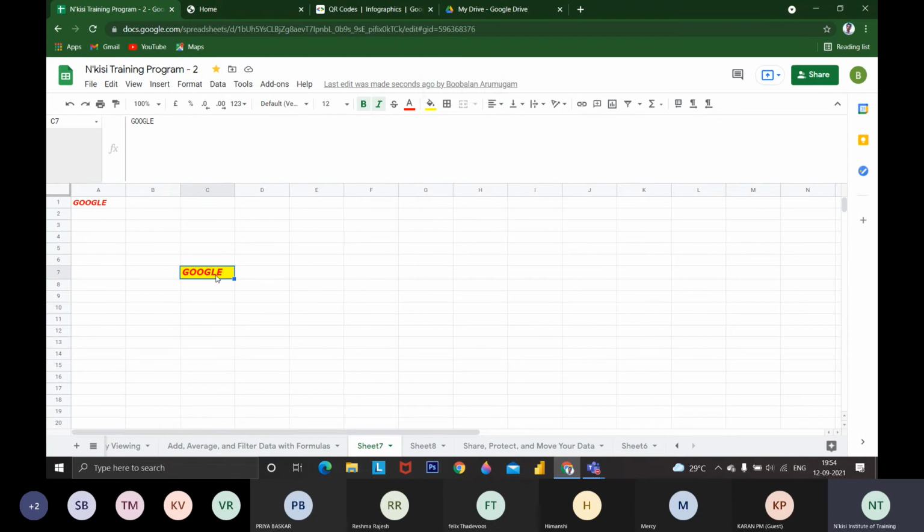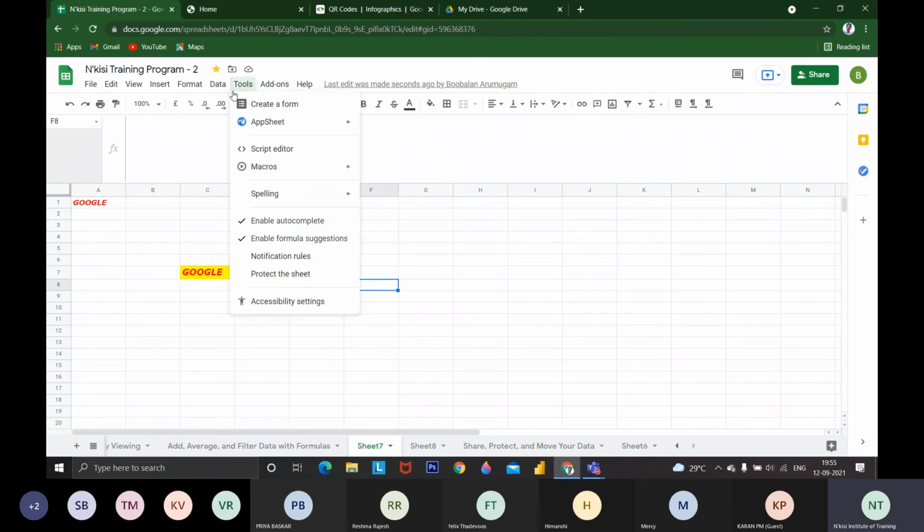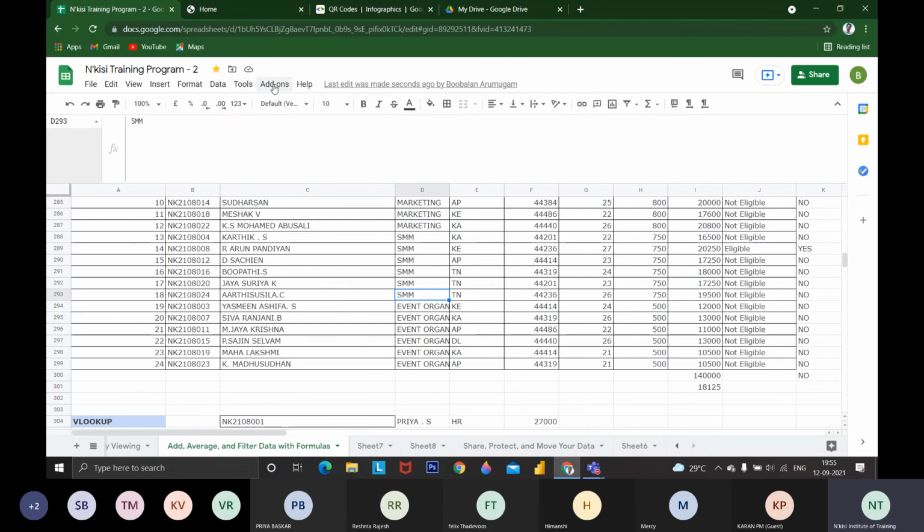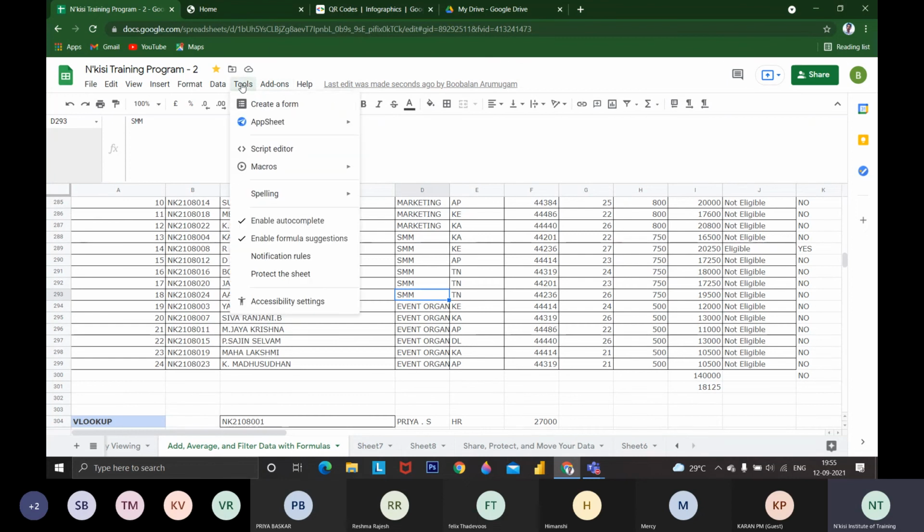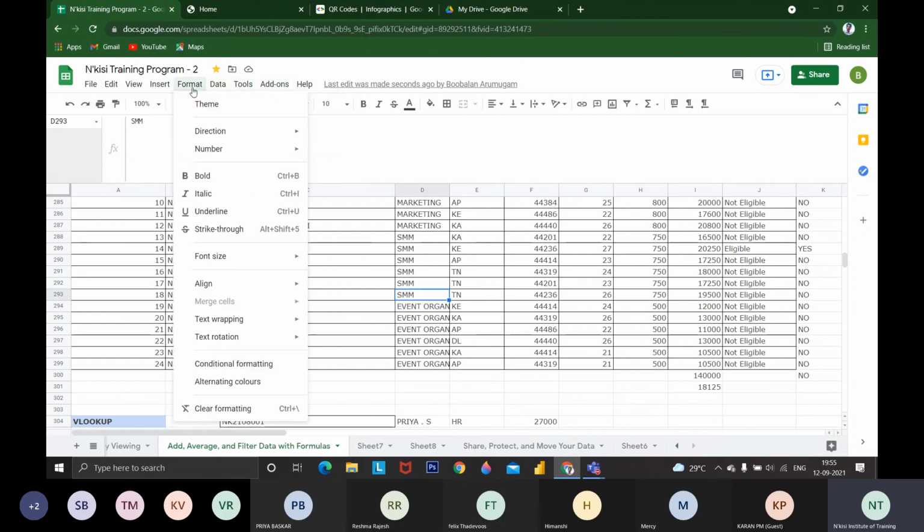If you are using absolute reference while running the macro, it will use the same cell. If you are using relative reference, whatever cell we are on, it will relatively copy the same data and same formulas to the new cell. That's it, I have completed all the functions of formula. This is not required for us. Spelling is if you want to spell check any data, if you have large data, you can spell check. Like in a Word document we have F7, like that you can spell check.